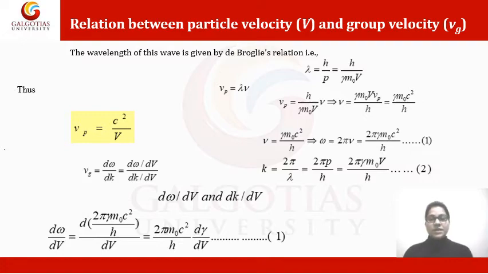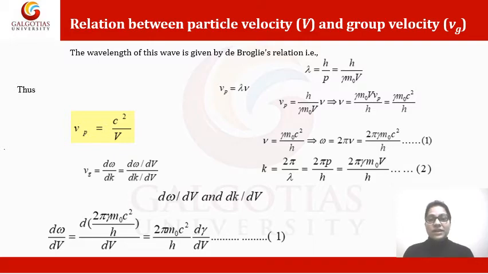The velocity. Now there are three velocities associated with the wave or material particle's motion. The first one is the particle velocity, meaning the velocity at which the material particle is moving. Second is the wave velocity, and third is the group velocity. So the wave packet generates with the material particle motion. We have to find the relationship between all three. First we find the relationship between particle velocity, represented by capital V, and group velocity, represented by Vg.